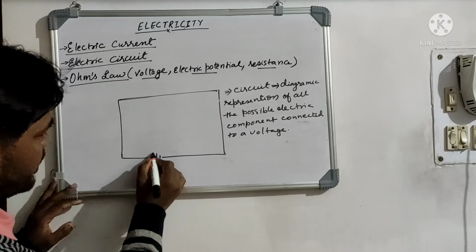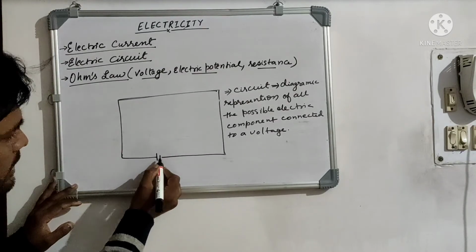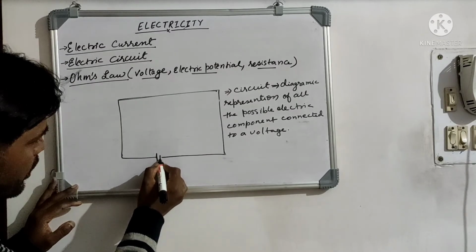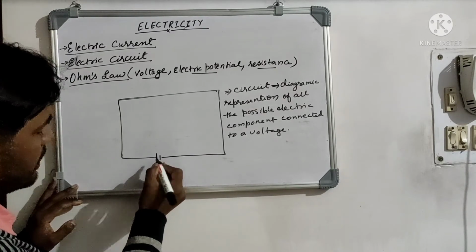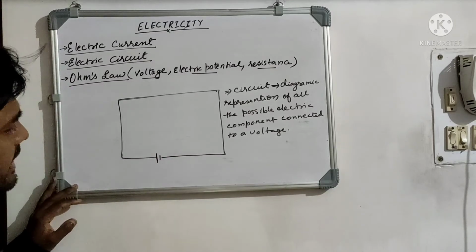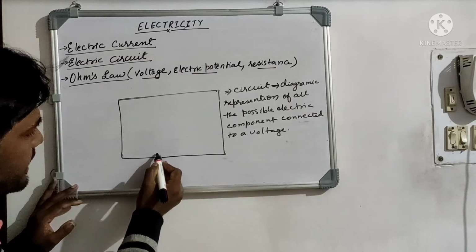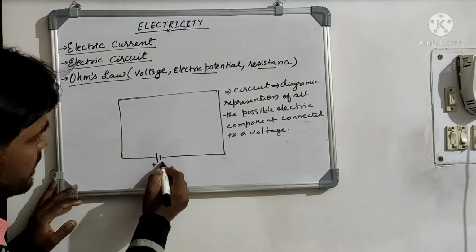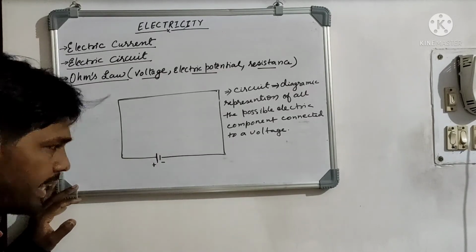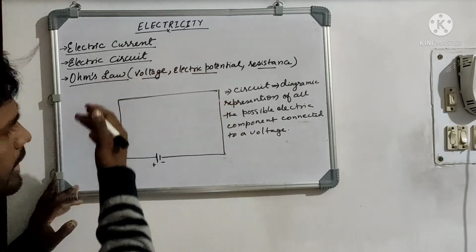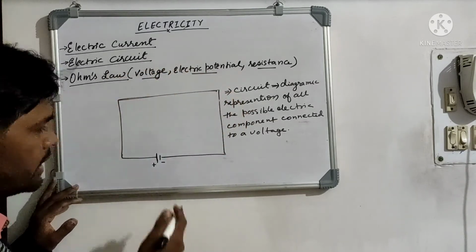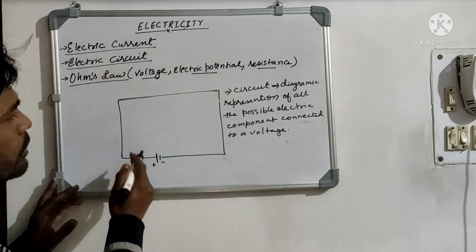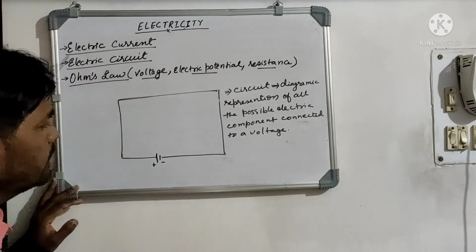Let's say we are having a battery over here. This symbol represents a battery, where we draw two lines, one of which has a length greater than the other. The longer line is termed the positive end, and the other end obviously becomes the negative end, so that the current can flow through the circuit. Unless you connect it with a cell or a battery, the current will not be allowed to flow in the circuit.